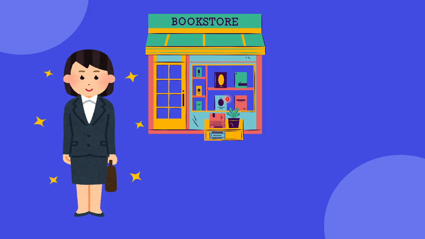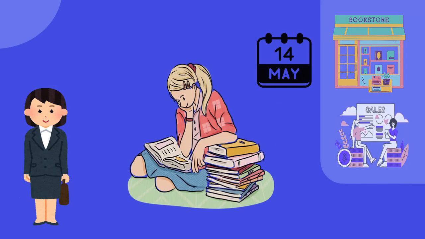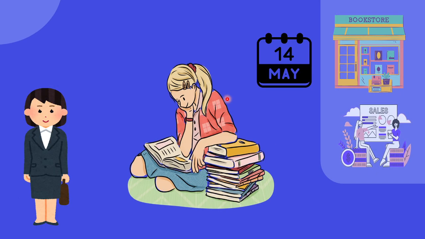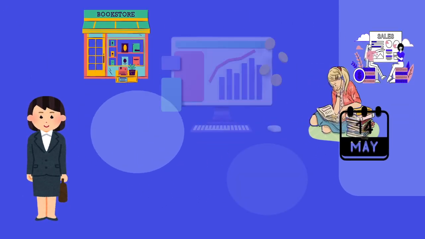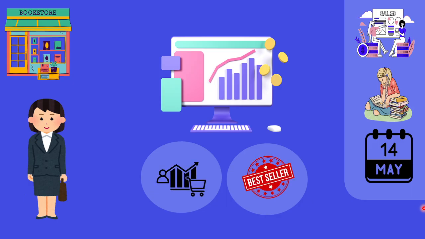Imagine you own a bookstore, and for the last 5 years you have maintained records of all the book sales. You notice that students usually prepare for exams, and at that time they buy certain types of books, and in specific months, because certain exams are held in specific months, right? After observing this data for years and years, now you are able to predict which books may be in high demand for the next month, based on the time and everything.